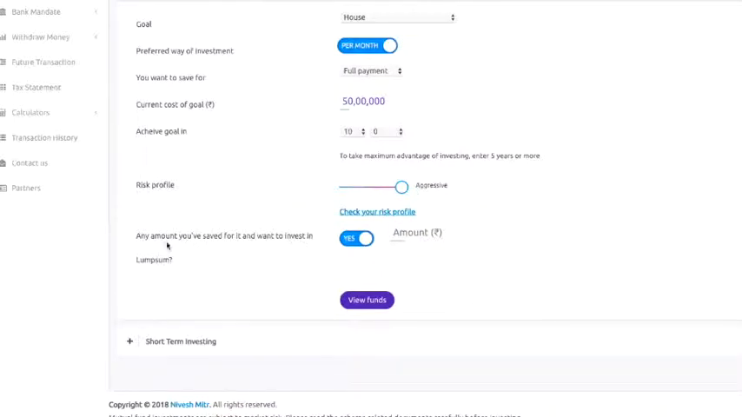Any amount you've saved for it and want to invest in lump sum? No, I've not saved any amount for the house. This is now that I want to start investing. So I click on no. I click on view funds.